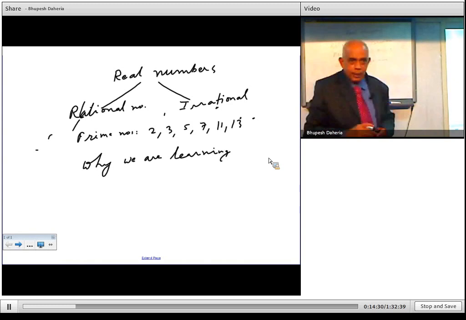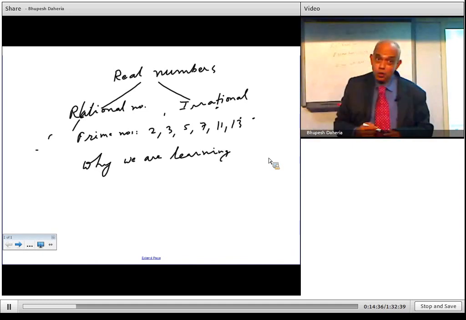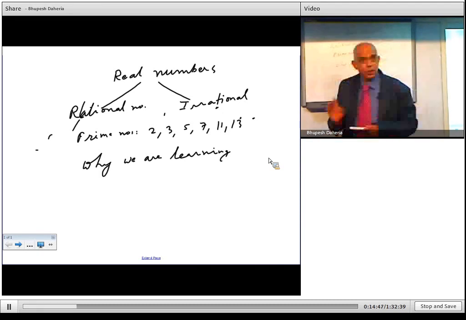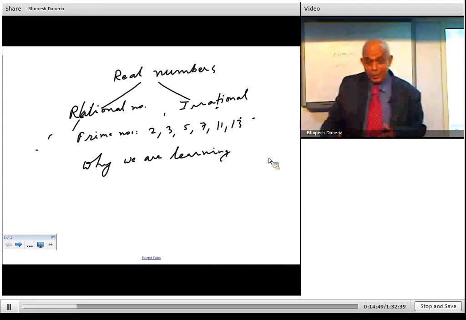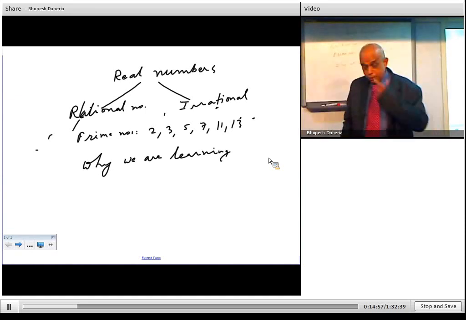So 2 you can write as 1 into 2, 3 you can write as 1 into 3. There are no other factors. So there are only two factors. 5 is also 1 into 5, 7. But 6 or 4, they are not prime numbers, because 6 has so many divisors or factors like 1, 2, 3, 6. 4 has 1, 2 and 4. So there are more than two factors. If there are more than two factors, then it is not a prime number. Prime numbers will have only two factors.